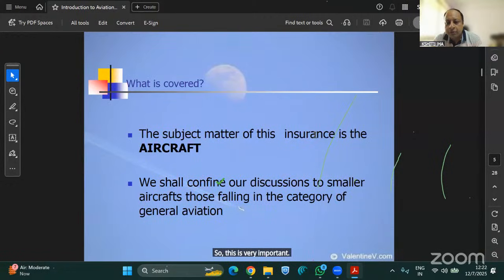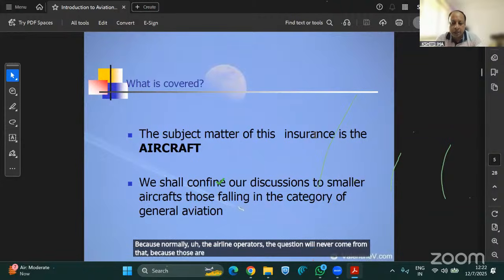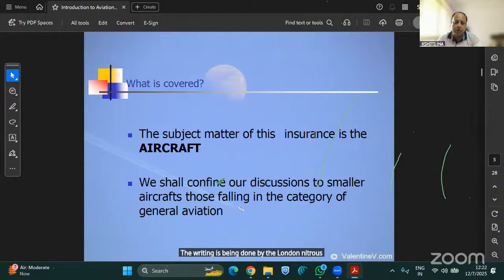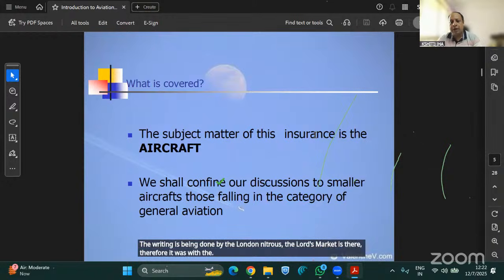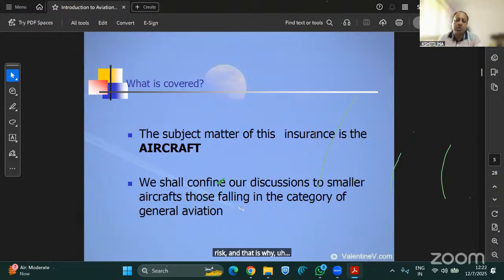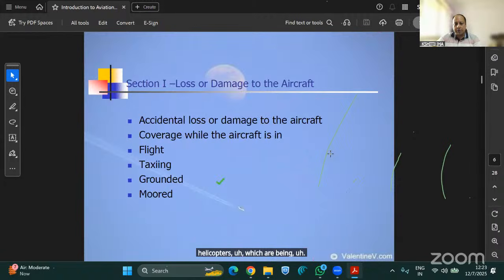The subject matter of this insurance is the aircraft itself, and we shall confine our discussions to small aircraft, those falling in the category of general aviation. Why? Because normally the question will never come from airline operators, as those are taken care of, as I told you earlier, by the London underwriters. The Lloyd's market is quite versed with the risk, and that is why our confinement is only to general aviation. General aviation is non-scheduled operations with smaller aircraft, business jets and helicopters, which are covered here, and we will discuss them here itself.